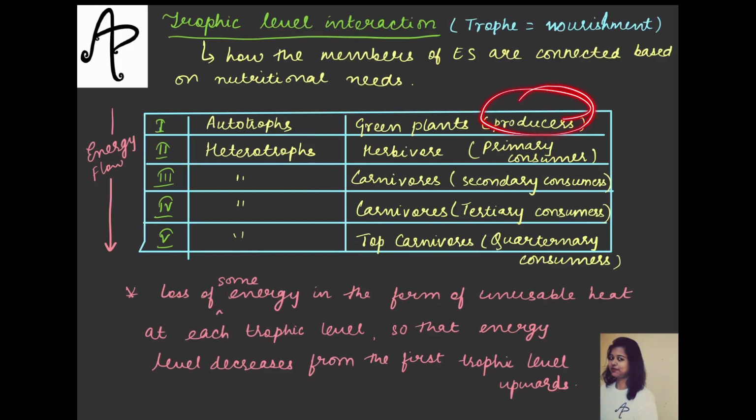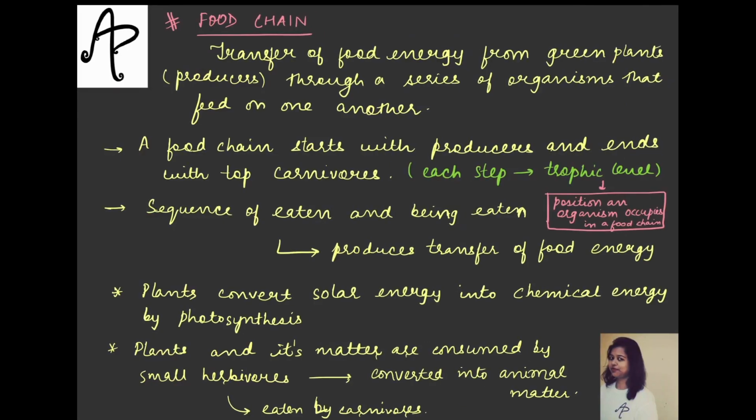Starting with the producer and ending with the top carnivore, each of the levels is called a trophic level. Each step is called a trophic level because it signifies the position of the organism in the food chain. It can also be described as a sequence of eaten and being eaten, like who is being eaten and who is eating whom. And that is producing the transfer of food energy from one level to another.